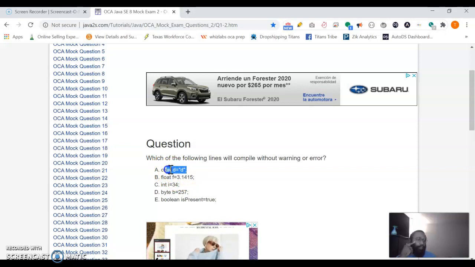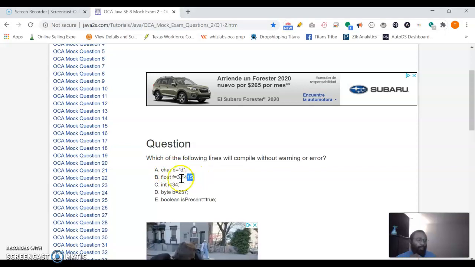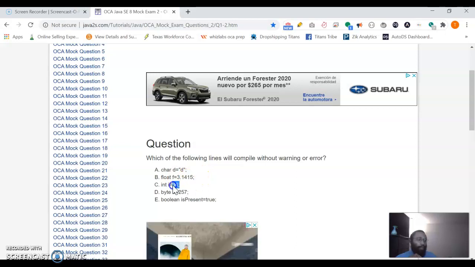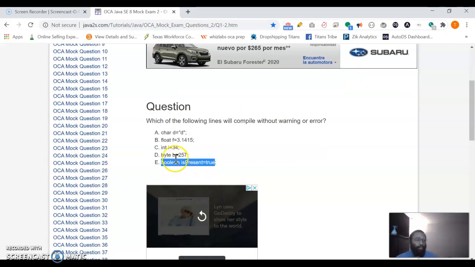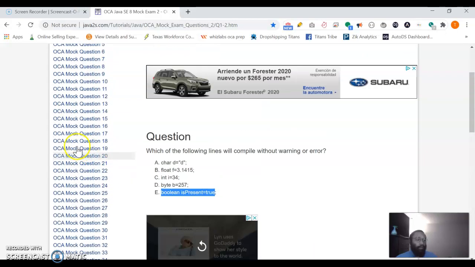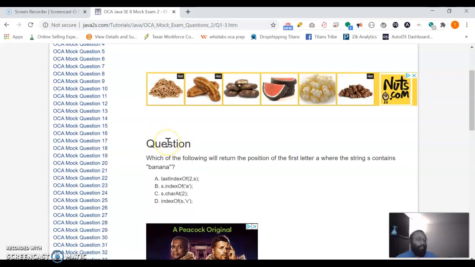This one doesn't compile because it's in double quotes instead of single quotes. This one needs a lowercase f back there to compile correctly. This one's an int. Okay, this one's fine. This one's too big to fit inside of a byte because it only goes up to positive 128. And this is perfectly fine, so this one compiles. So the answer is C and E. Okay, so there we go. I've already seen that one before, so let's look at some of these other ones.